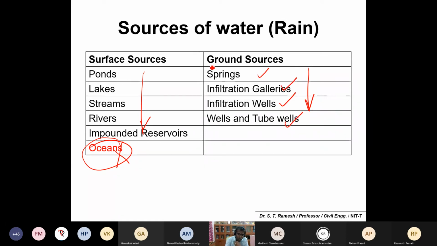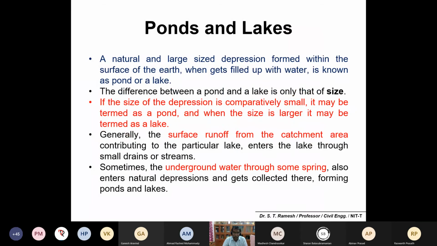So we'll discuss these now: ponds, lakes, streams, and also rivers. These are self-explanatory contents. You can also read it by yourself. Ponds are natural, large-size depressions formed within the surface of the earth. When filled up with water, it is known as a pond or lake. It's very simple. If there is any low-lying area, runoff water will be collected, and you can call it either a pond or a lake. The difference between a pond and a lake is only with respect to size. If the size is small, you can call it a pond. If its size is too big, you can call it a lake.